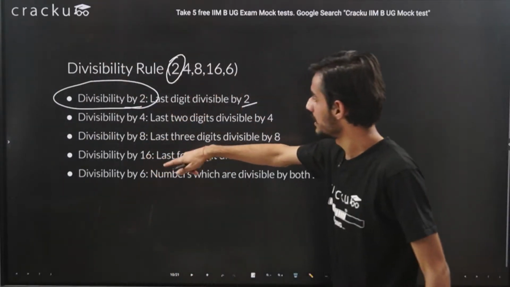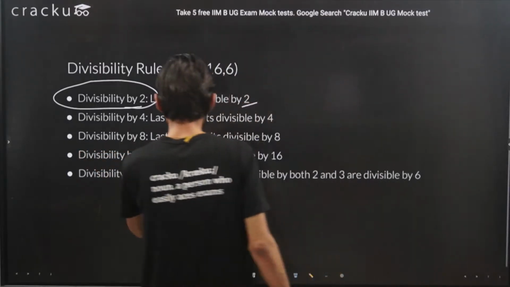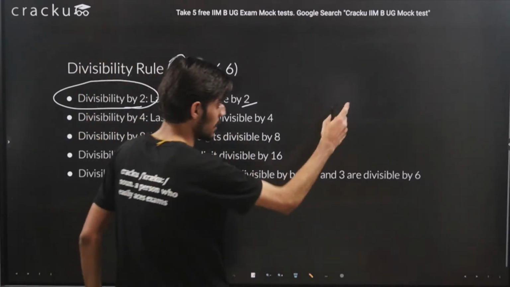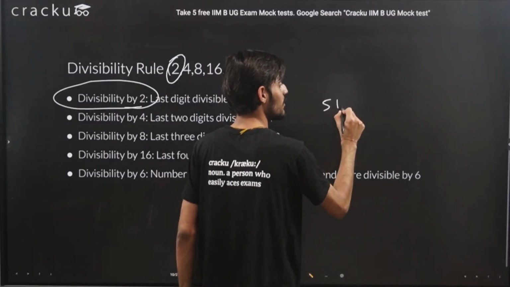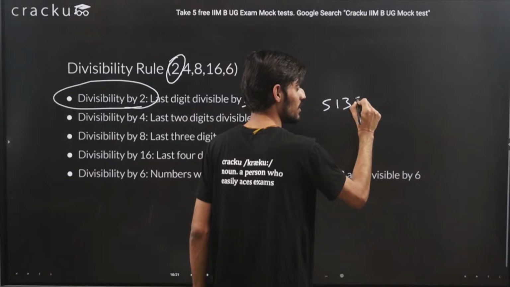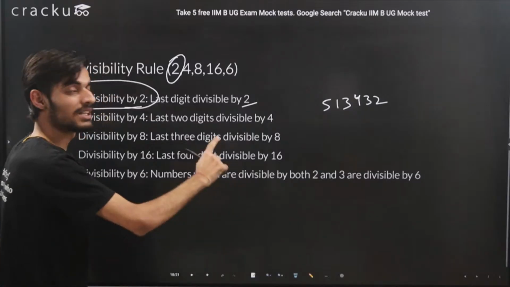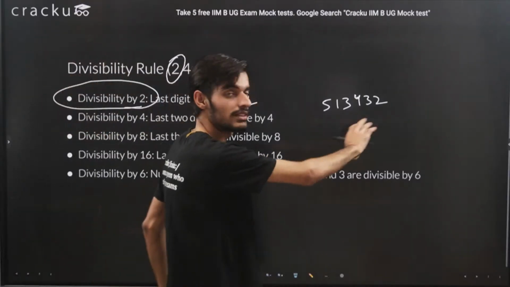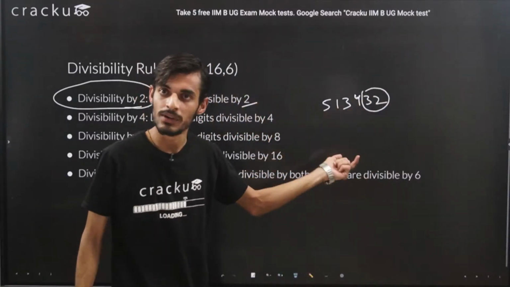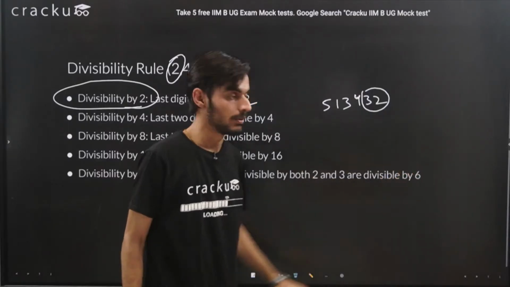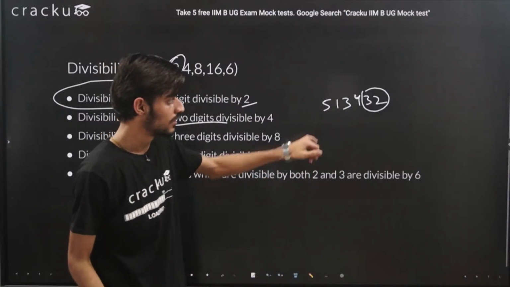Same way we can find the divisibility rule for 8 as well as 4 and 16. For 4 we need to check the last 2 digits. Taking a different example, 513432. If I want to check whether this number is divisible by 4, instead of completely dividing it by 4, I can just check the last 2 digits. If the last 2 digits are divisible by 4, then the complete number will be divisible by 4. Because 32 is divisible by 4, 4 into 8 is 32, this complete number will be divisible by 4.